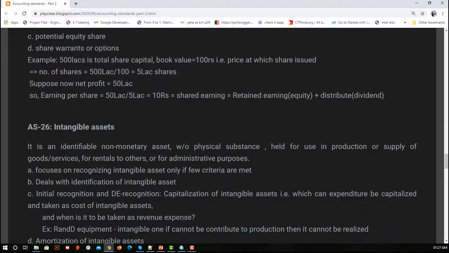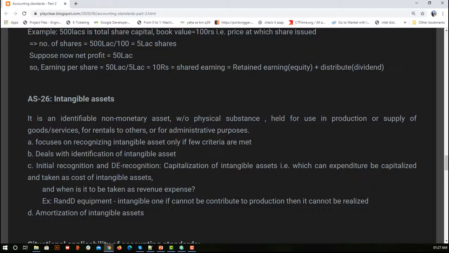Now next we have AS 26, which is about intangible assets. This is our final accounting standard that we are going to study today. It talks not about all intangible assets, but about the intangible assets which directly or indirectly deal with production.